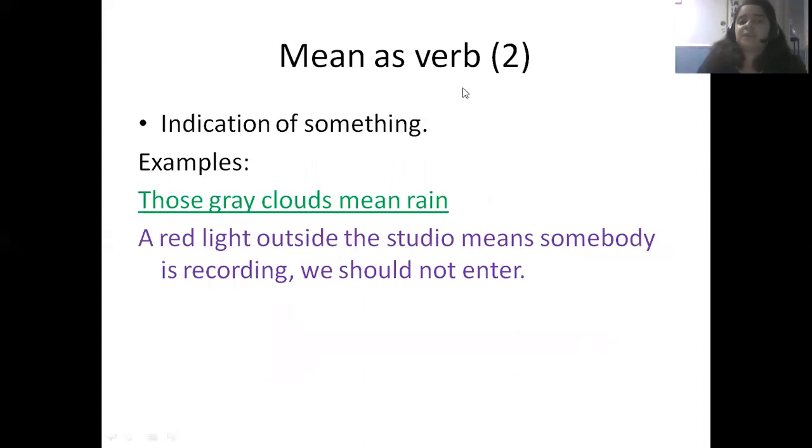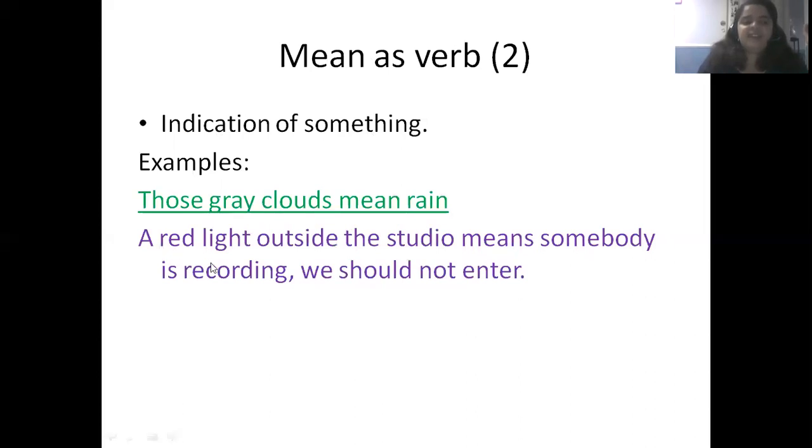Mean as a verb. Second definition, as a verb. Indication of something. For example, those gray clouds mean rain. Okay, those gray clouds mean rain. Okay, when you see a gray cloud, you know that that indicates that the rain is coming, or probably it is going to rain. So those gray clouds mean rain.